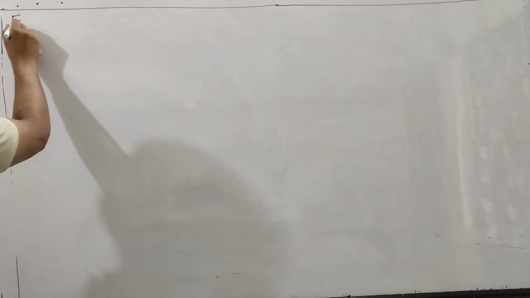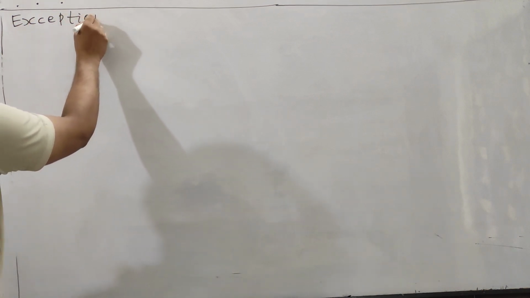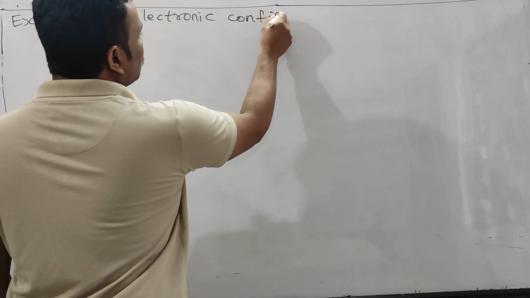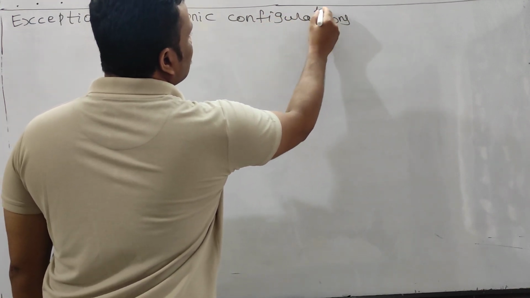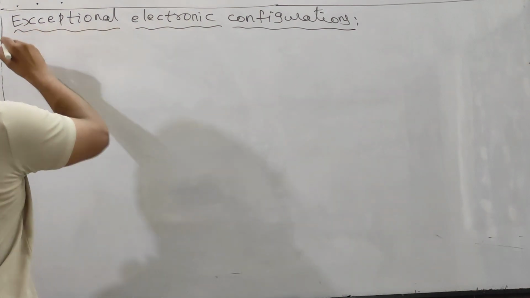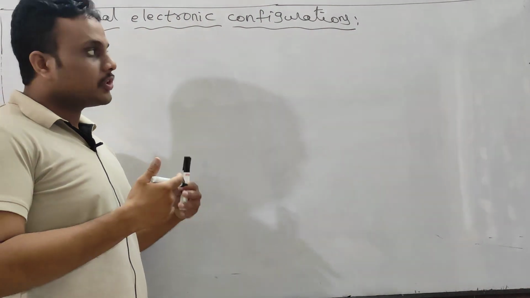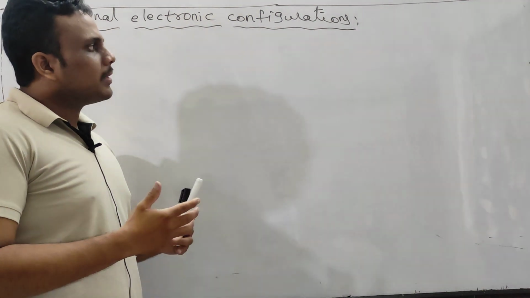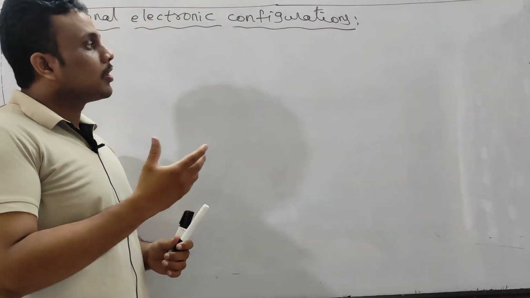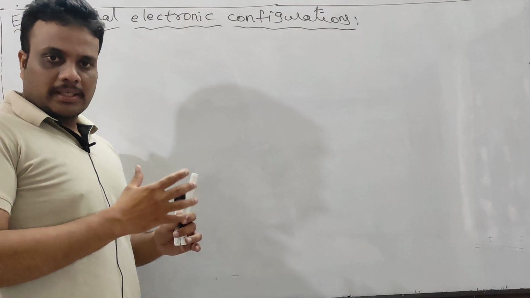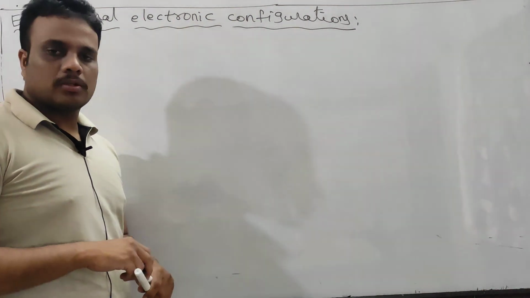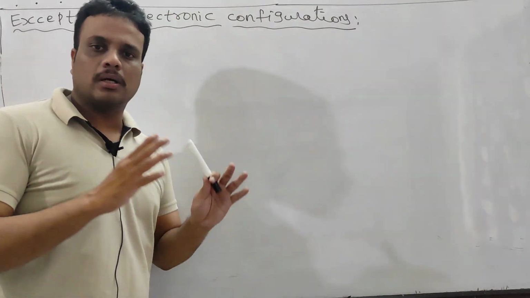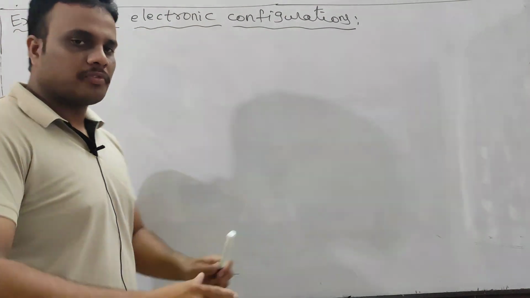So let's start with exceptional electronic configurations. Actually, in NCERT exceptional electronic configurations are mentioned, but in different chapters. In structure of atom, chromium and copper are highlighted. For D and F block elements, some elements are given chapter-wise, but anyway, on a single page we have to discuss the elements with exceptional electronic configurations.